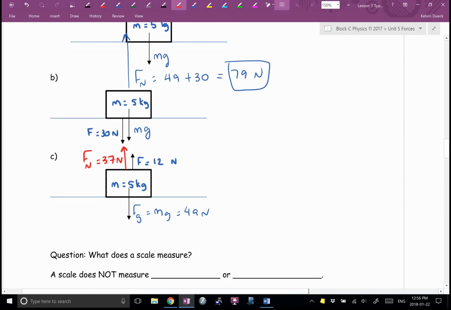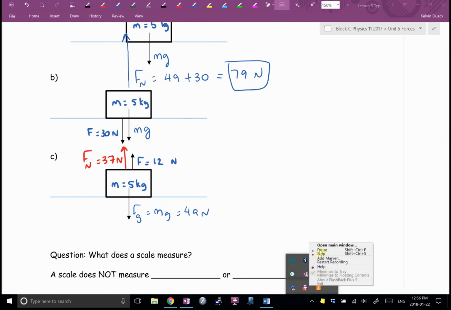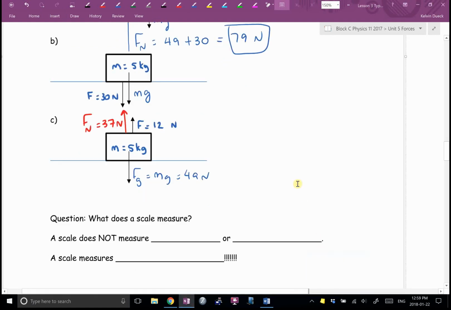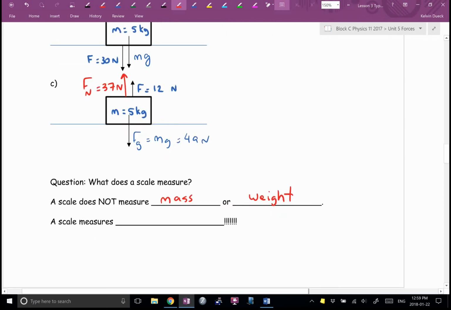And now I need to temporarily blow your mind. I need to ask you what a scale measures. A scale does not measure mass, does not measure weight, and I'll snap and freak out anytime someone says that that's the case. It can't. What does it measure? It measures normal force. Have I convinced you of that? Okay.